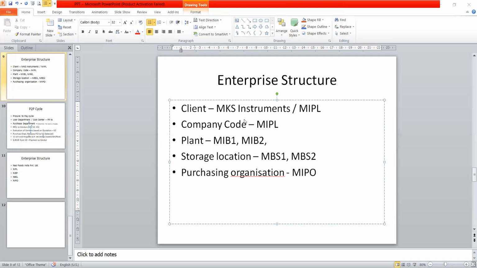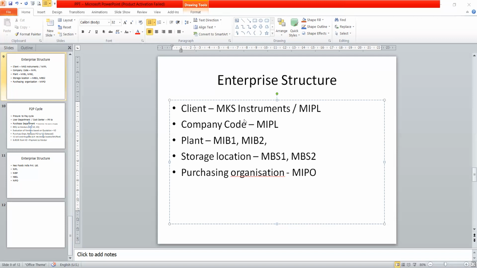Then purchasing organization. Purchasing organization is responsible for the procurement process.